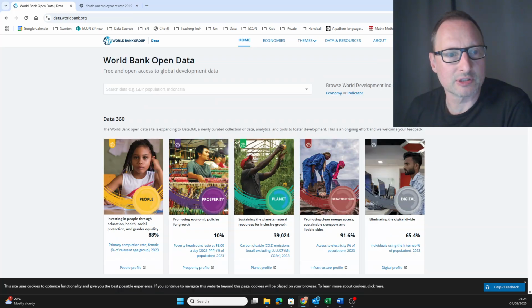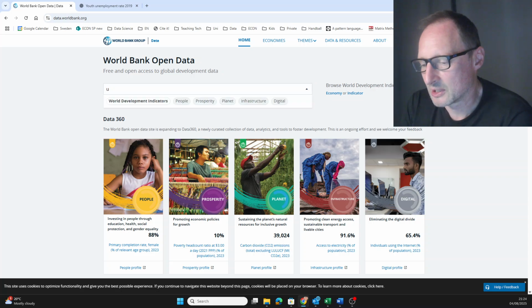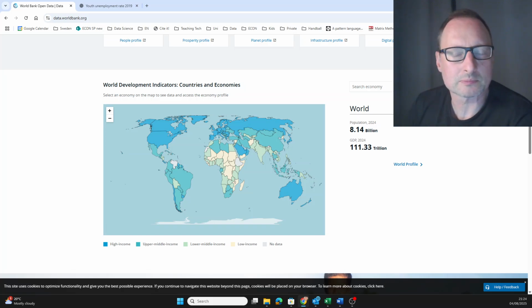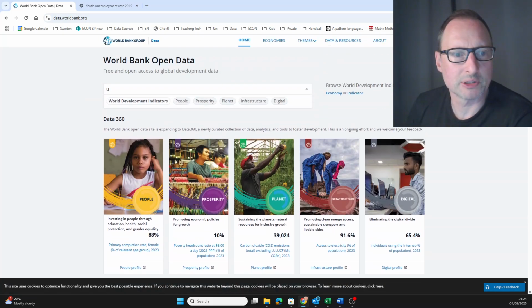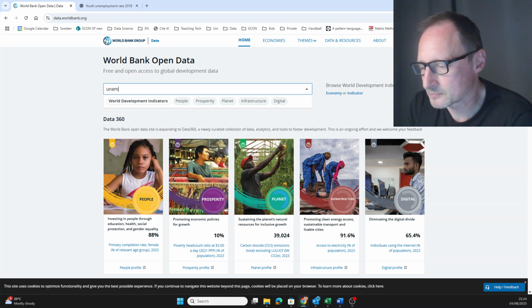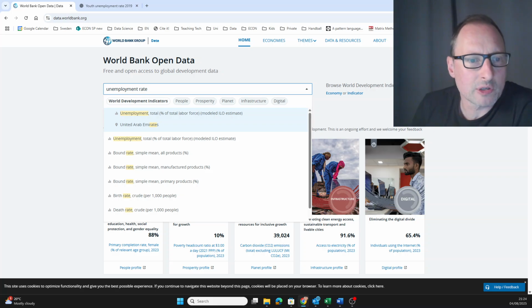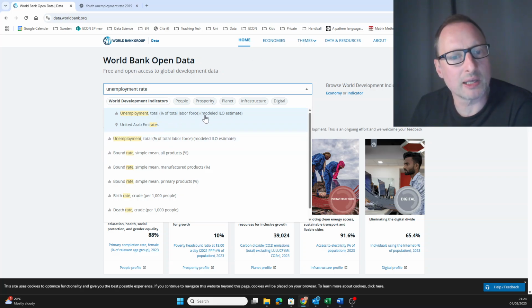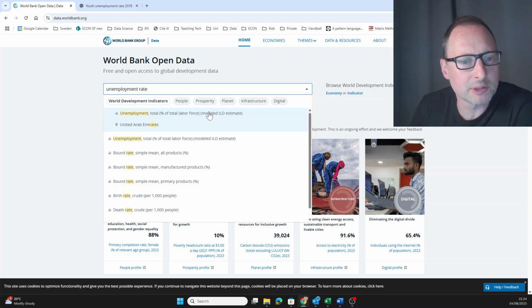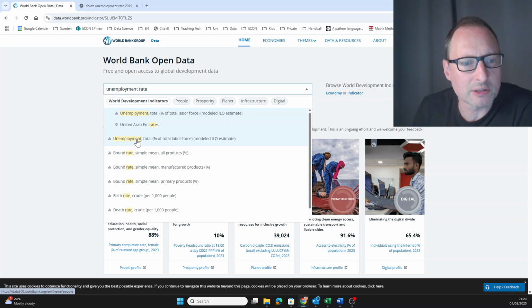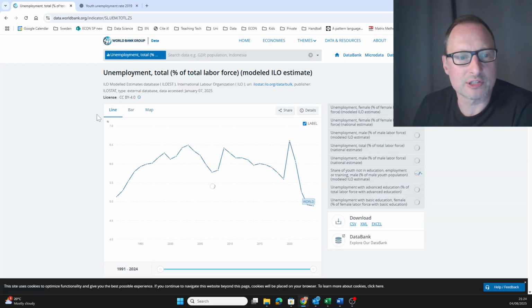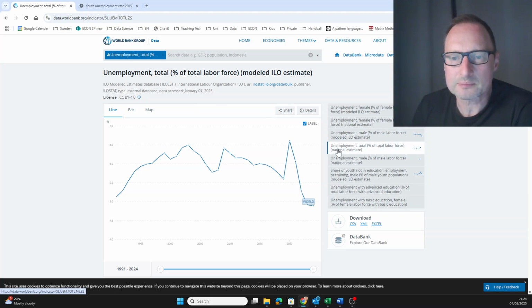Okay, let's delete the youth and let's say unemployment rate. Oh, what happened here? So: unemployment, total, percent of labor force. That seems pretty good. That seems to be linked to a particular country here, but this one looks good. So let's see where we get with that.